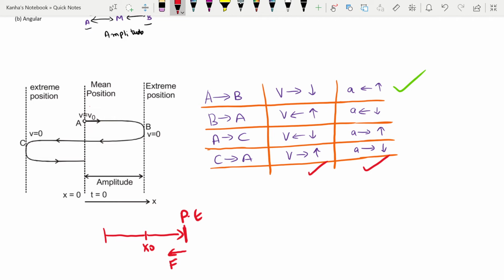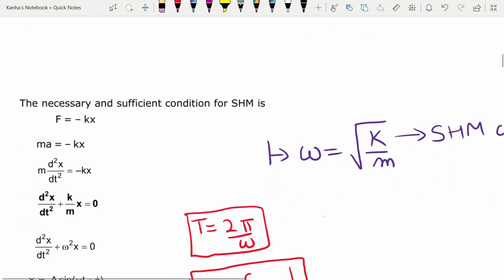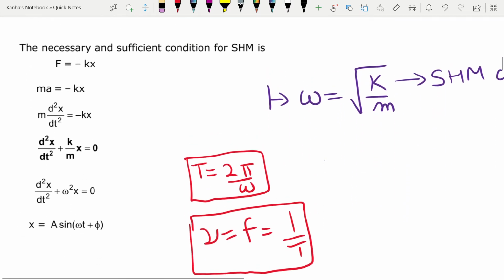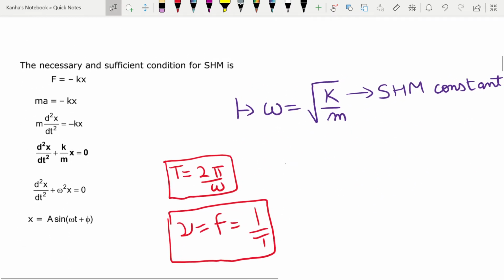As soon as you release it, it gains an acceleration. It starts to go in this direction, and then it oscillates between any 2 points. This is the length x, so it will oscillate between these 2 points. Spring is a very good example of simple harmonic motion. Let's just move forward. I'll give you the necessary and sufficient conditions for SHM.